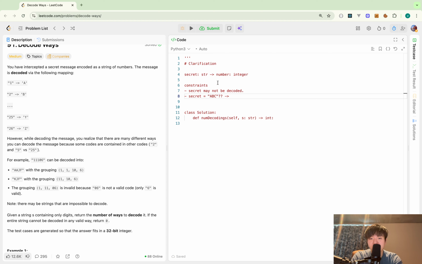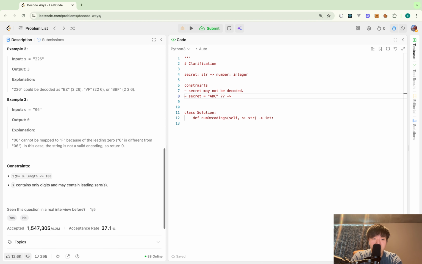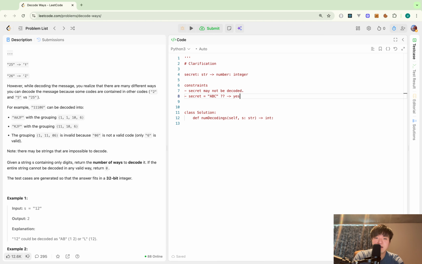It doesn't matter, actually, because I just have to return 0, but I wanted to confirm. So I take a look: s consists only of digits and may contain leading zeros. So it doesn't consist of A to Z, but 0 to 9 only. I see. Good, okay.